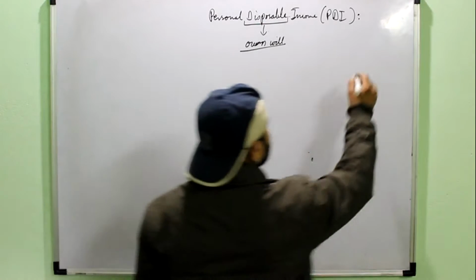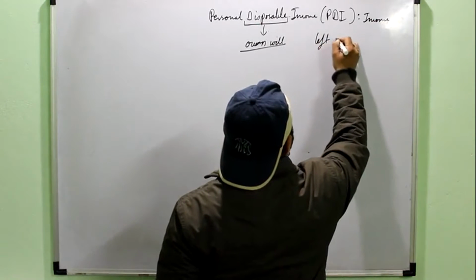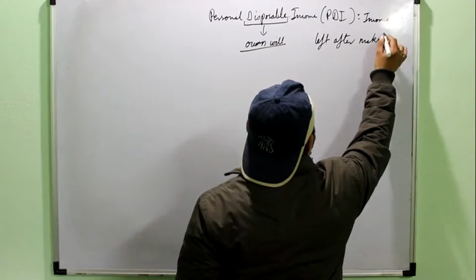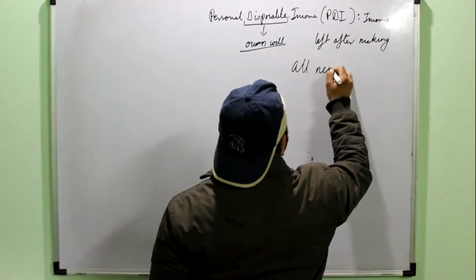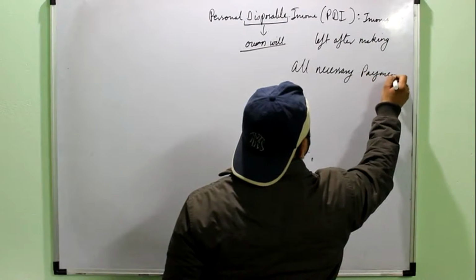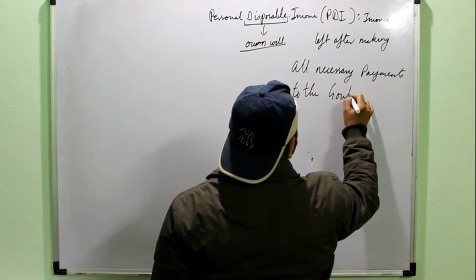Now just look at the definition. It is the income left after making all necessary payments to the government.